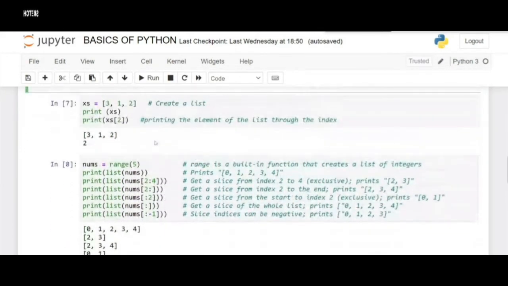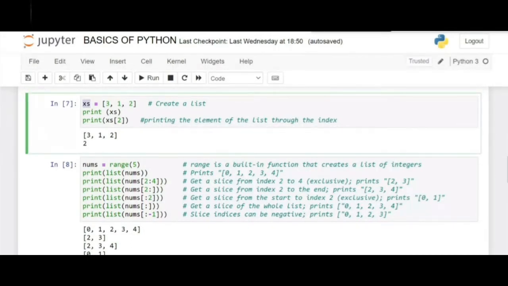Then, as we have discussed earlier, these are the lists. Here in the list, I've declared a variable s. This will be our list. The square brackets represent that it contains several elements, an array of elements where several elements can be stored. This is called a list in Python. So in a single variable, there are multiple values. Whenever we print the statement, it will print all the elements which are present here.